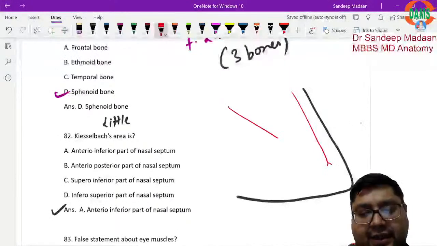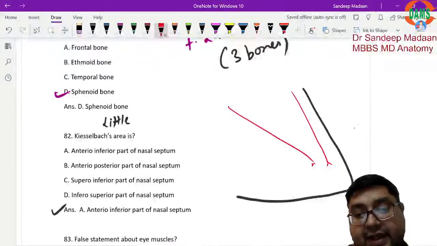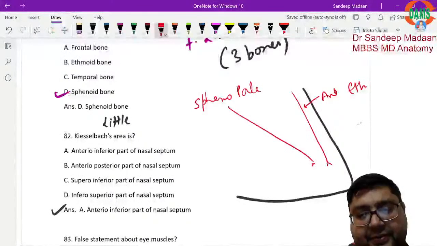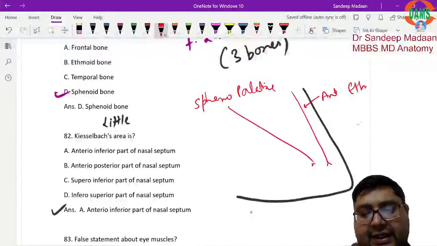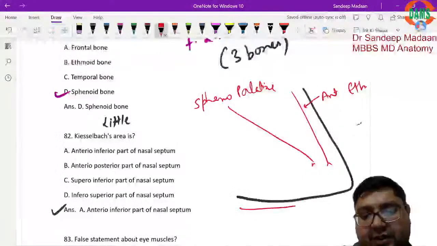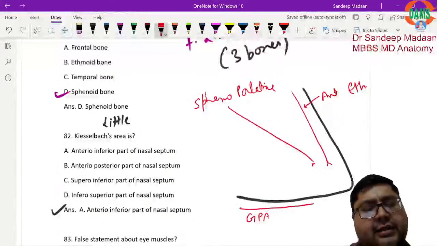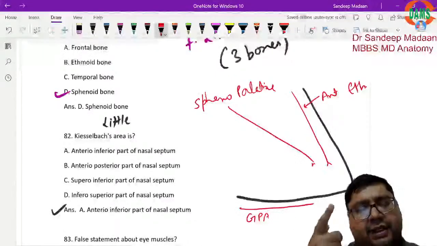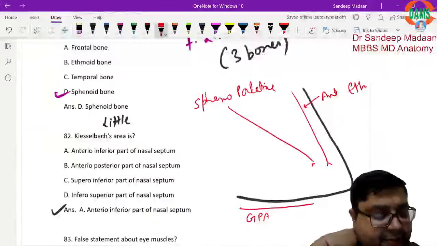These arteries are here. This is the anterior ethmoidal artery. This one is the sphenopalatine artery, and this is the greater palatine artery. Greater palatine artery in the hard palate. See, this is the nasal septum. Below we have the hard palate. So this greater palatine artery is anyway present in the hard palate, but it will give one branch to the nasal septum.